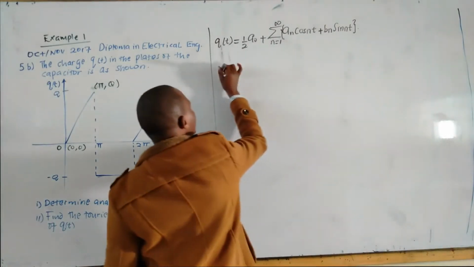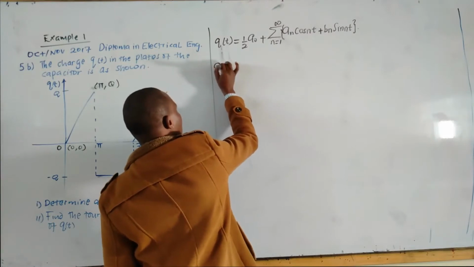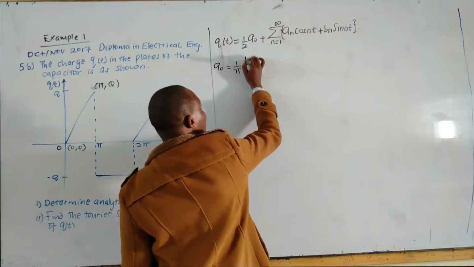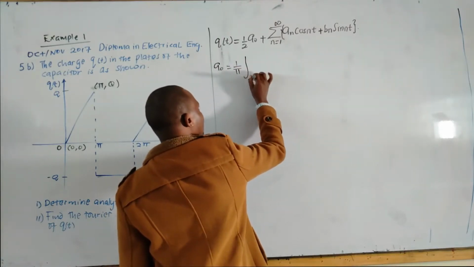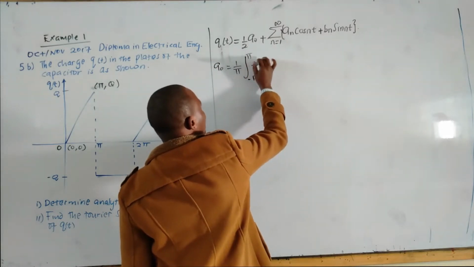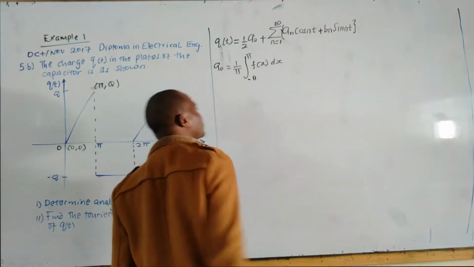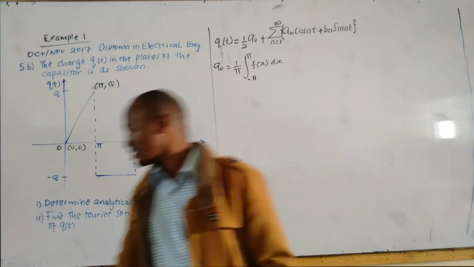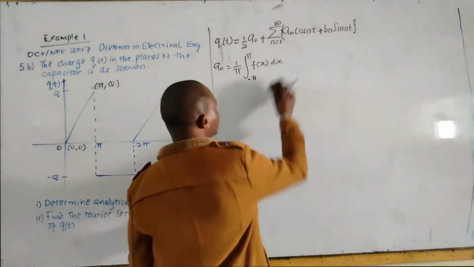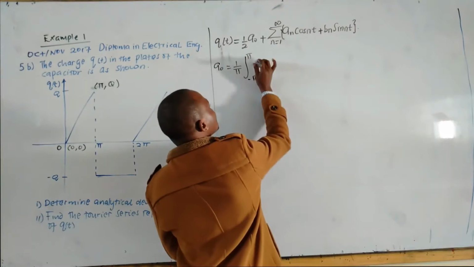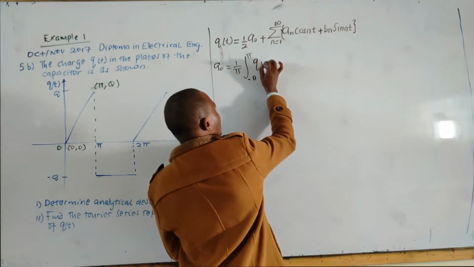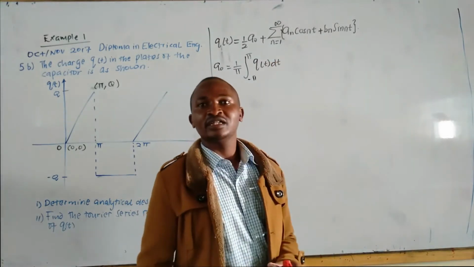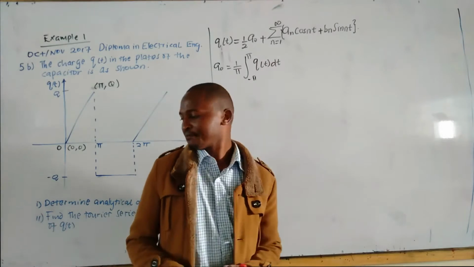And we said from our previous video, a naught is equal to 1 over pi integrate from negative pi to pi the function of x with respect to x, when we are using variable x. But now we are using variable t, so we will be integrating Q of t with respect to t.